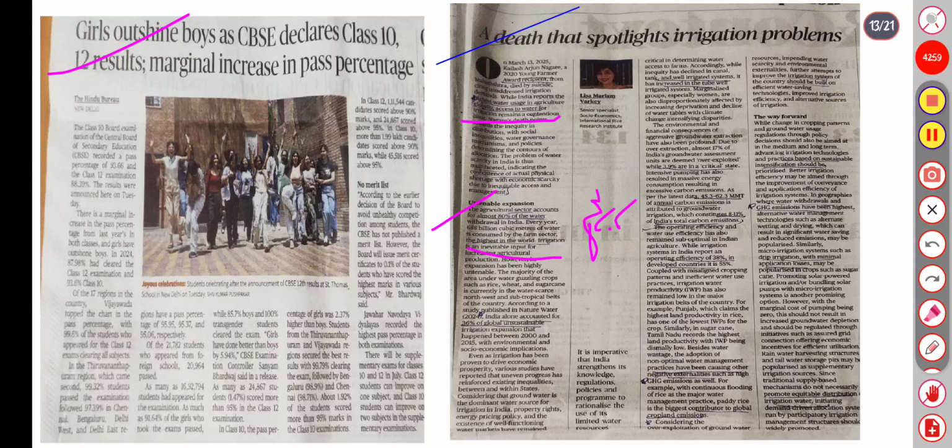So a majority of the area is under water-guzzling crops such as rice, wheat and sugarcane, currently in water-scarce northwest and subtropical belts. 36% of global unsustainable irrigation expansion happened between 2000 and 2015. The environmental and financial consequences are aggressive. Groundwater extraction has also been profound due to over-extraction.